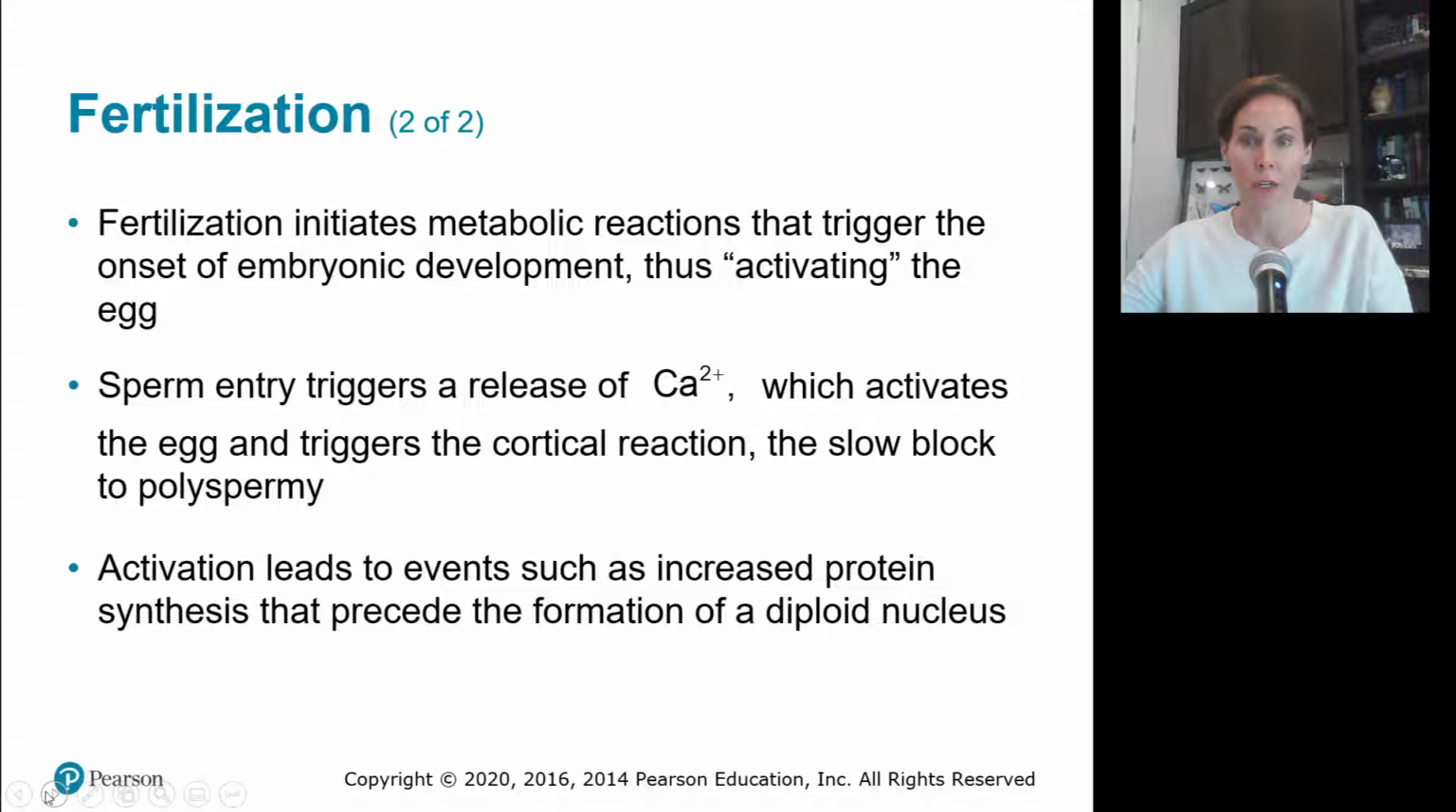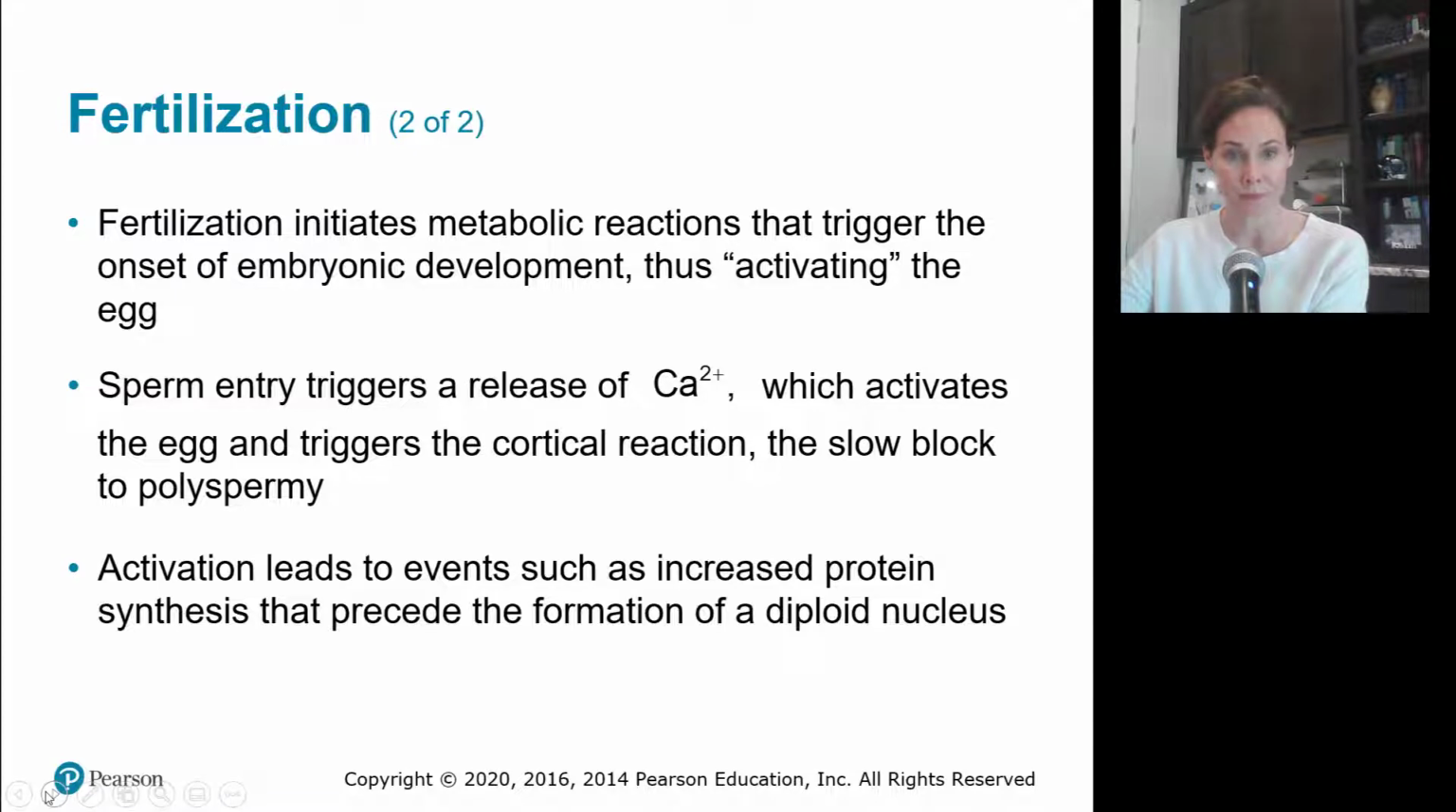Fertilization initiates metabolic reactions that trigger the onset of embryonic development. So this activates the egg. The sperm causes the egg to release calcium, and that activates the egg and triggers the cortical reaction and the slow block of polyspermy. So that calcium activates a cortical reaction, and it blocks extra sperm from being able to fuse with the egg. Activation leads to events such as increased protein synthesis that precede the formation of the diploid nucleus. So we have to have that extra protein in order for that nucleus to develop.